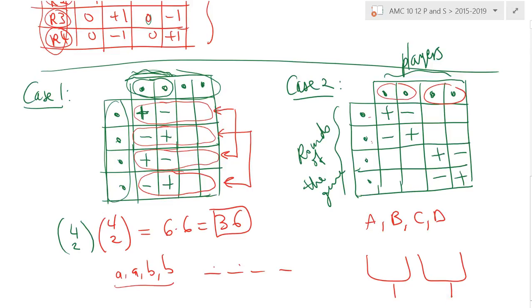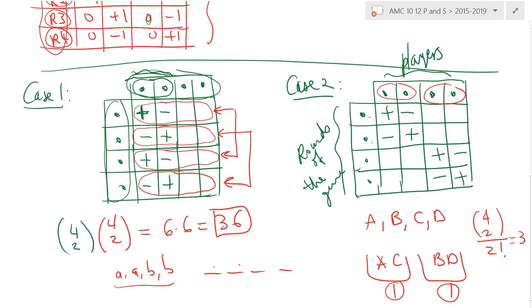Be careful. Yeah, so the answer is not 6. A lot of people would just say 6, right? Because you want to put 2 of them into 1 bucket and then the other 2 into the other. So all you do is you say, hey, the answer is 4 choose 2. Not true. It would have been 4 choose 2 if these buckets were distinguishable, but because they are not distinguishable, the answer is 4 choose 2 over 2, which is 6 over 2, which is 3. Yes, we can arrange the players in 3 different ways.